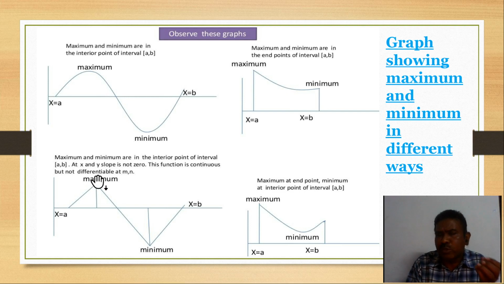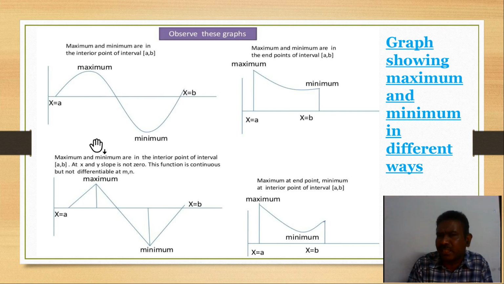Suppose, as we have explained, you take mod x. Mod x is continuous at x equal to 0, but it is not differentiable at x equal to 0, because at x equal to 0 there is a corner, a sharp edge. As there is a sharp edge, it is not differentiable according to the graphical method that we explained, where we discussed differentiability. Okay, students, did you understand?